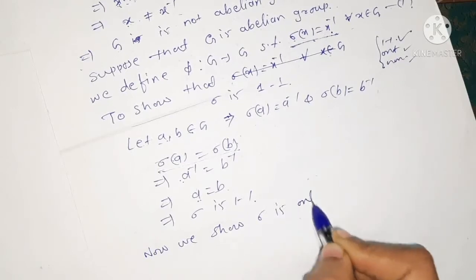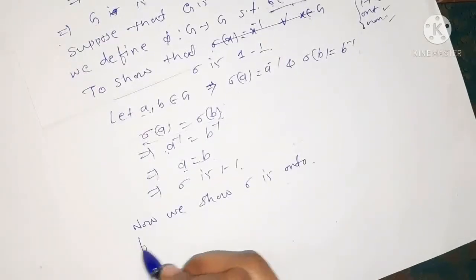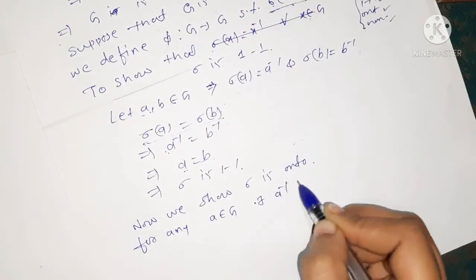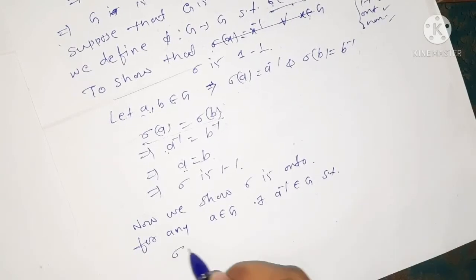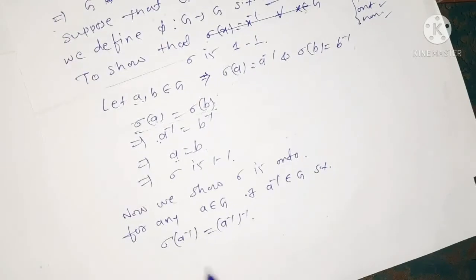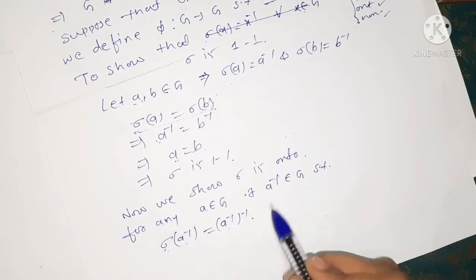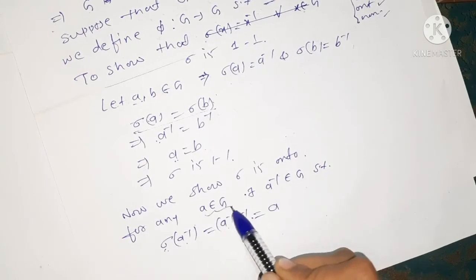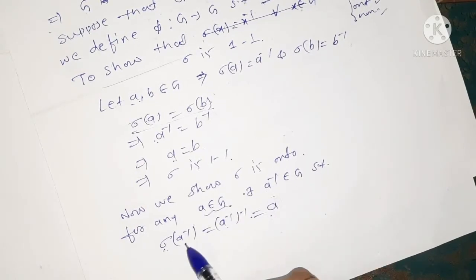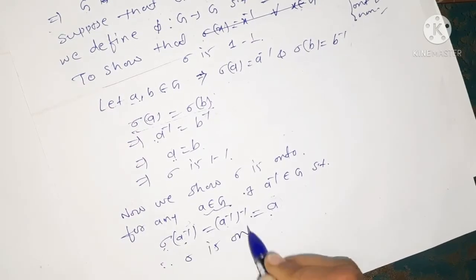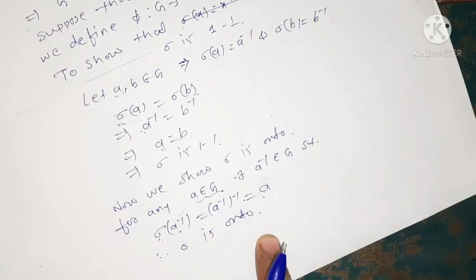Now we show sigma is onto. That is, for any a belonging to G, there exists a inverse belonging to G such that sigma of a inverse is equal to a inverse's inverse. We can write this because, by the definition of sigma, sigma of a inverse is the inverse of a inverse, and that is nothing but our a. So for any element a belonging to G, we get a inverse such that its image is equal to a, and therefore sigma is an onto mapping.